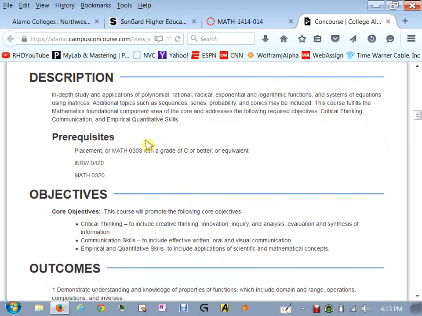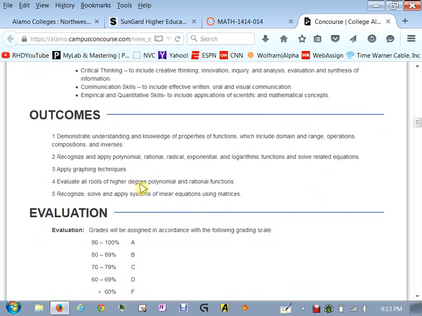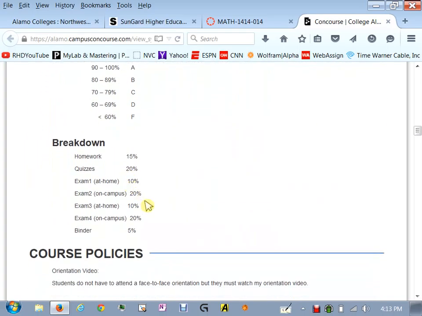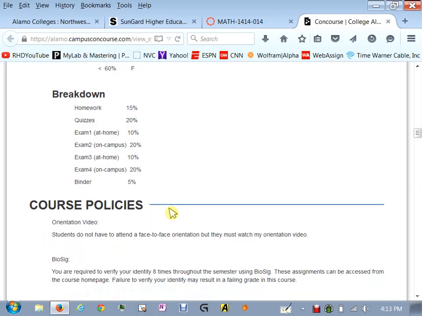All right, here's the description of the course, prerequisites, outcomes. Let's get to the grade. The homework that you do online is 15% of your grade. The quizzes you do online are 20%. You have an at-home test that you do on the computer that is 10%. The midterm is 20, the other at-home test is 10, and then the final is 20. Then your binder is 5%. So that's how your grade is going to be broken down.